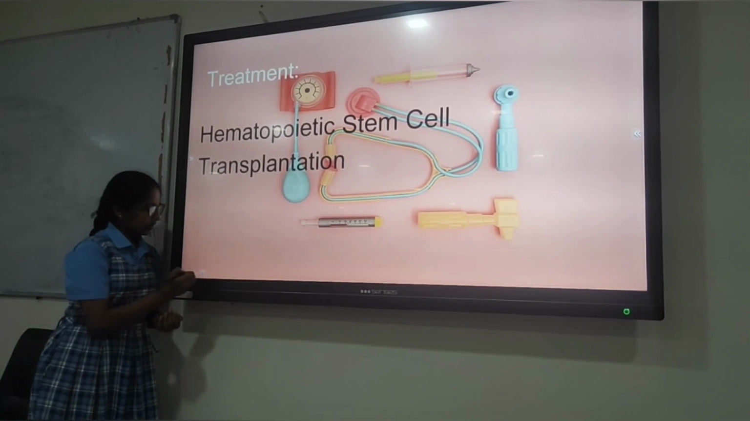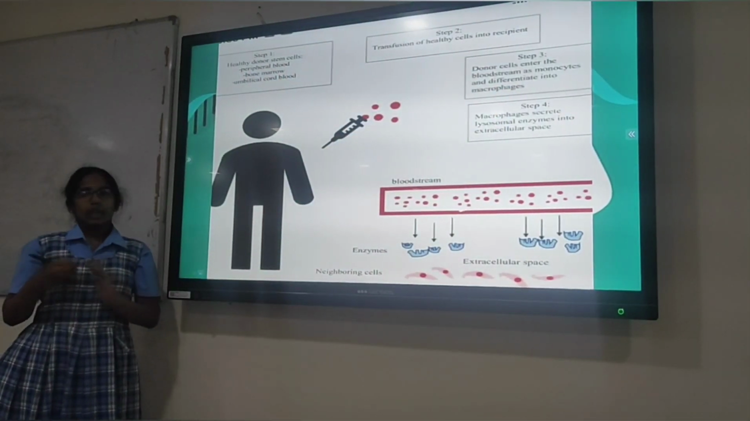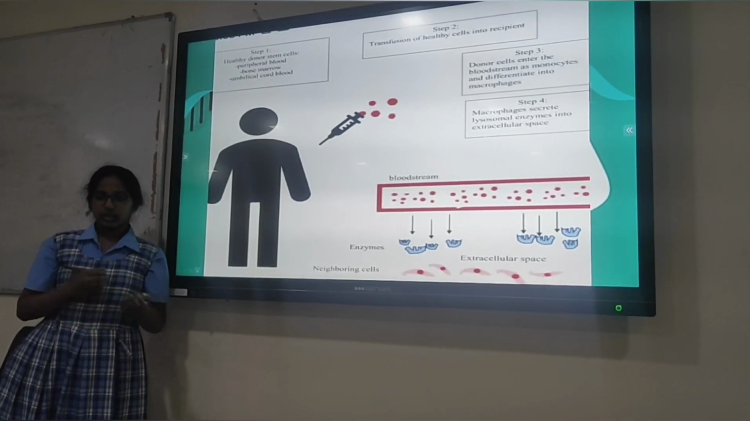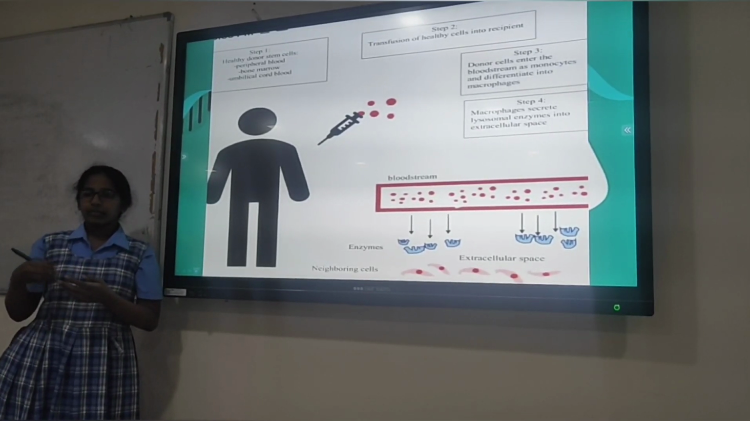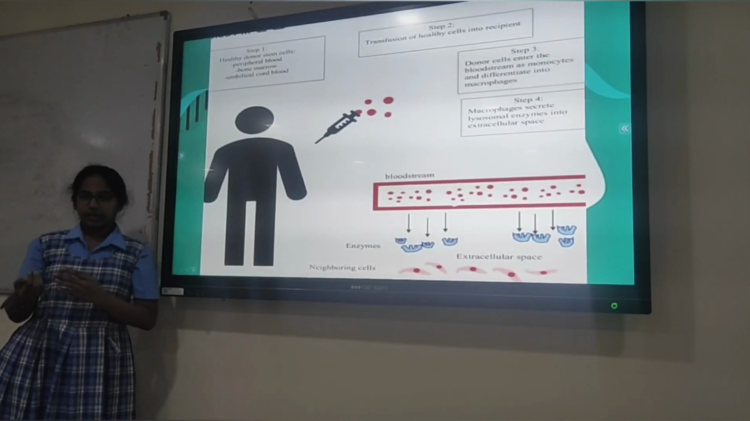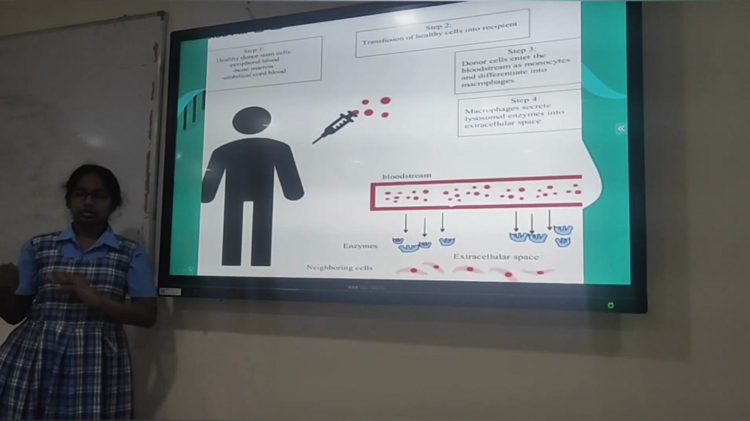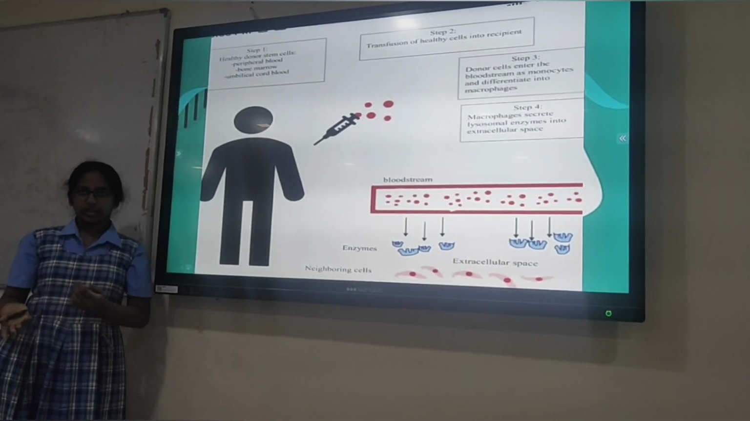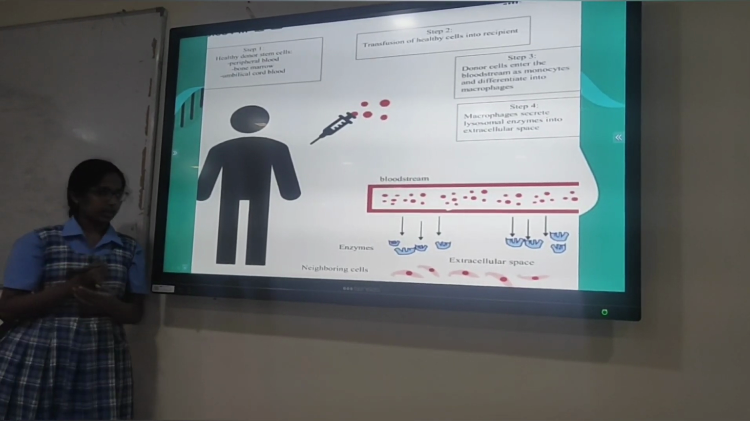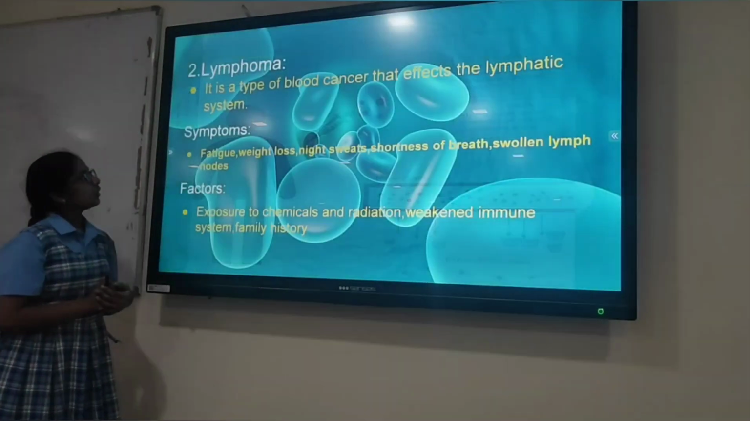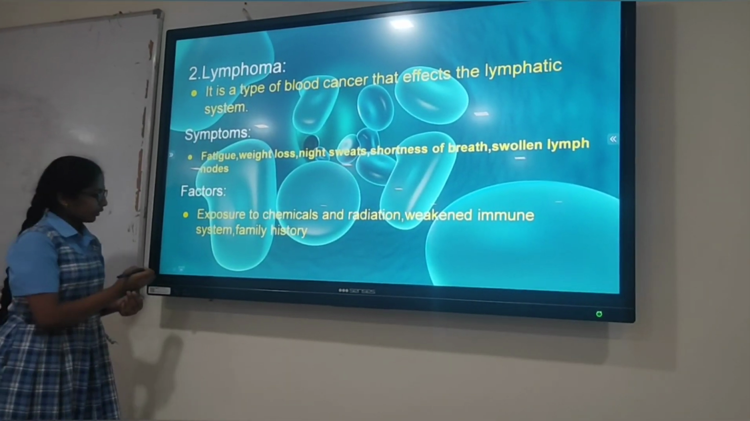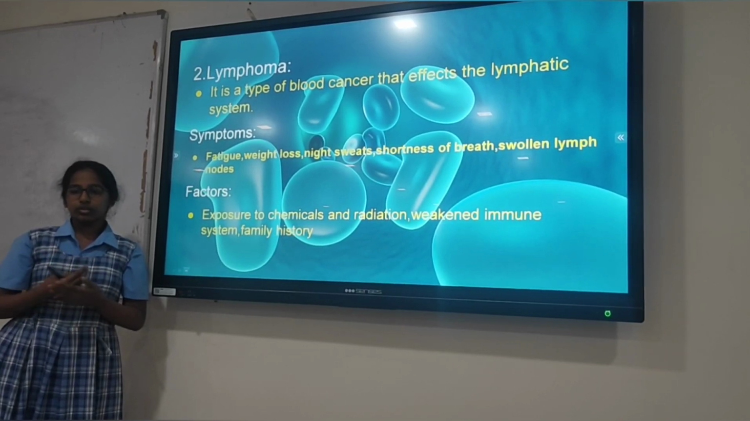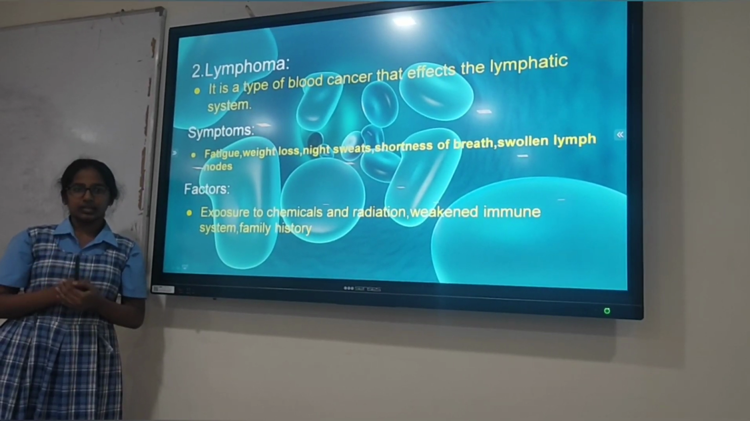In this process, the stem cells from a healthy donor are removed and injected into the patient's body. These cells are obtained from the umbilical cord blood or peripheral blood of the donor. The donor may be an unrelated donor, a sibling, or an identical twin. After the transplantation, the bone marrow starts to produce new white blood cells so that our immune system gets boosted.